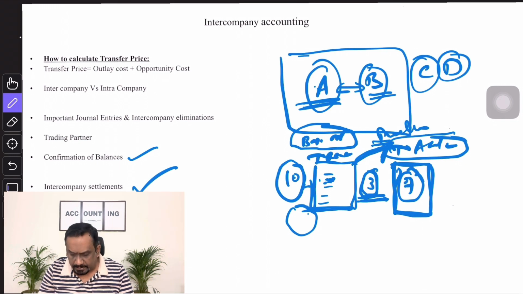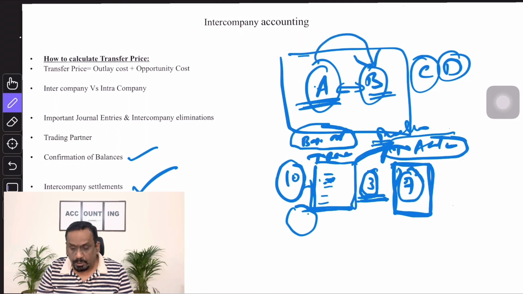For example, let us take the same transaction. A sold goods to B, right? Now he would have debited B and created revenue. B would have debited purchases and created A. That means A has to receive this amount from B. B has to pay this amount to A.